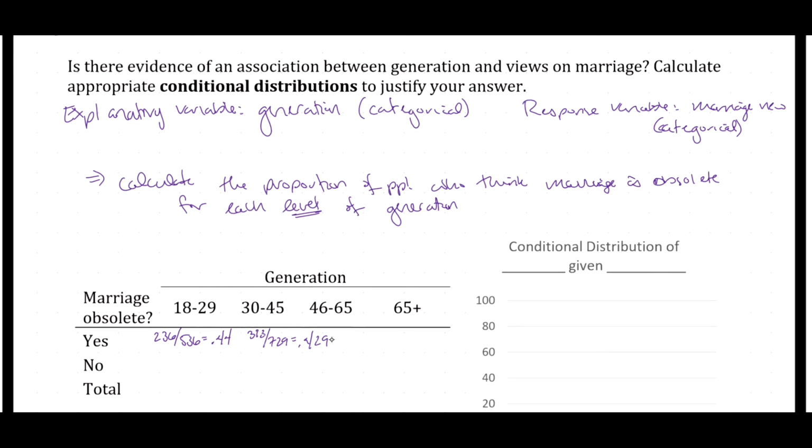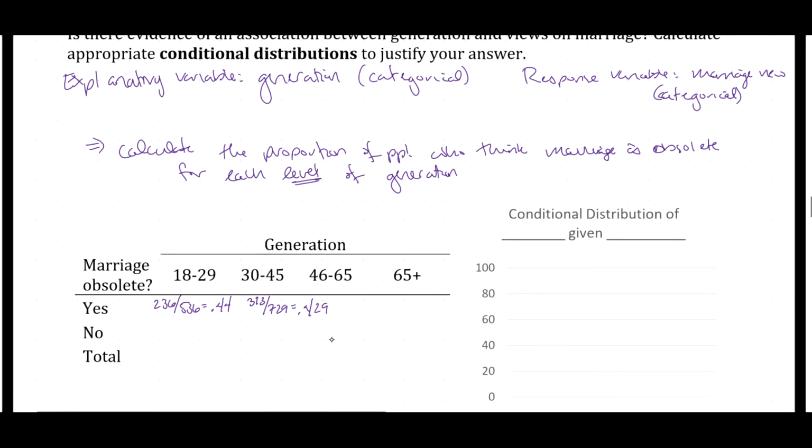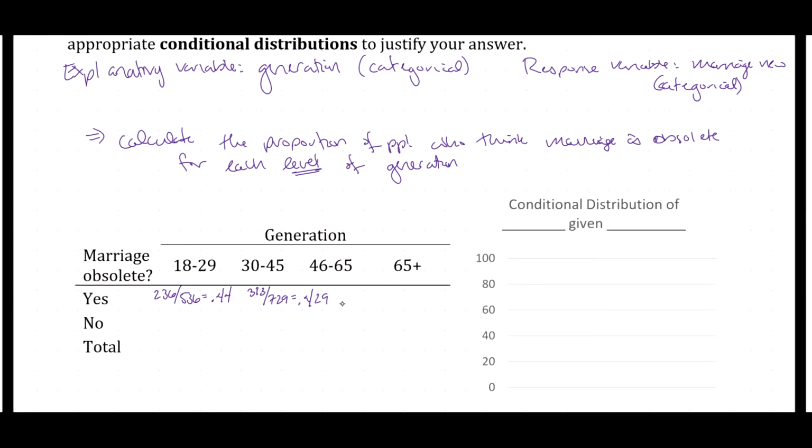I'm going to ask you to pause this video and fill in the remainder of this table. We want the proportion of the boomers who believe that marriage is obsolete, and the proportion of people who are 65 plus who believe that marriage is obsolete, but then also do that for the opposing view, for people who do not believe that marriage is obsolete. So please find the remaining 6 probabilities.